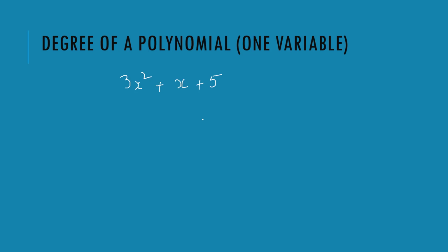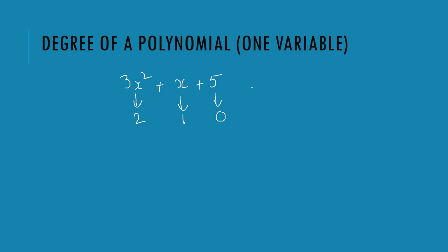Now, what is the exponent of this term? Square, 2. What is the exponent of this term? 1. And of this term? 0, since it is just a constant.